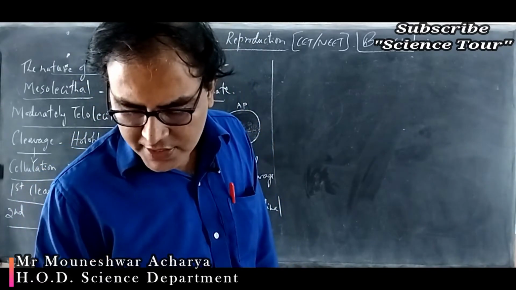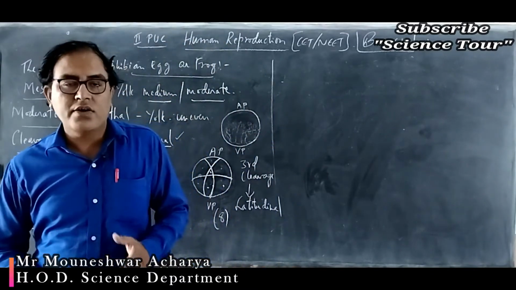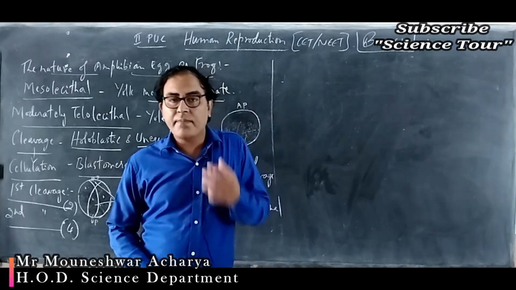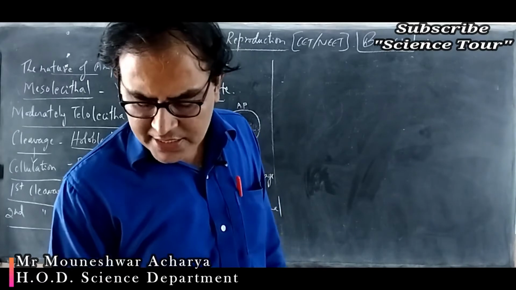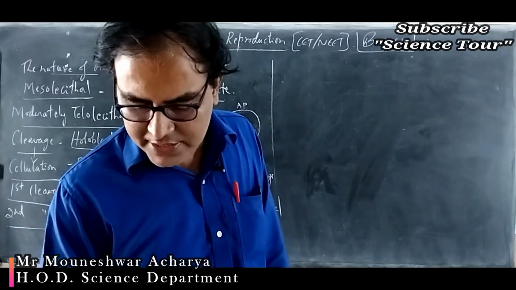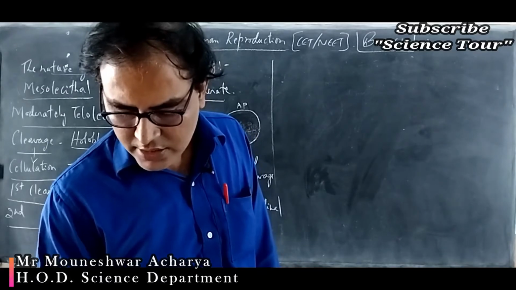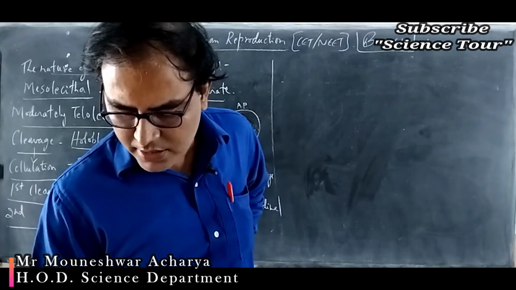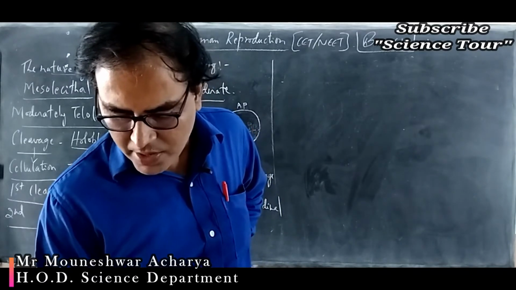Which one of the following is not the function of the placenta? You know already what is the placenta. It is the cushion-like structure which connects the maternal blood and the fetal blood. So, facilitates the supply of oxygen and nutrients to the embryo. That is correct. It secretes estrogen. Then facilitates the removal of carbon dioxide and the waste material from the embryo. That is also correct. Secretes oxytocin during the parturition.